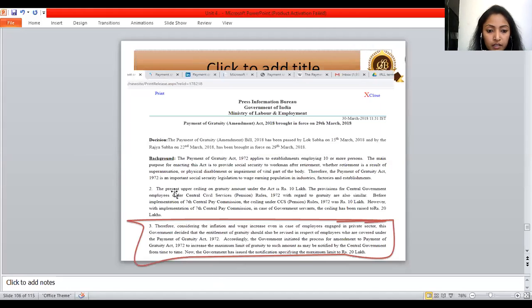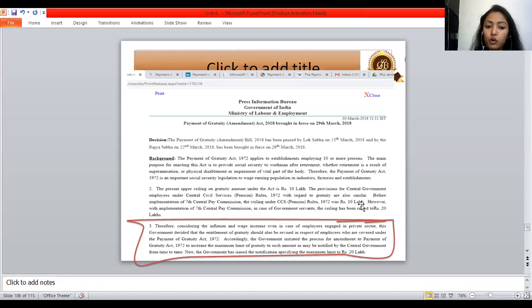Do you see the second part, the present upper ceiling on gratuity amount under the Act, rupees 10 lakh. The provisions for central government employees with regard to gratuity are also similar. Before implementation of the 7th Central Pay Commission, the ceiling under Pension Rule 1972 was rupees 10 lakh. However, with implementation of the 7th Central Pay Commission, in case of government service, the ceiling has been raised to rupees 20 lakh. And this we have received from the Ministry of Labor and Employment, Payment of Gratuity Act 2018, brought into force on 29th March 2018.